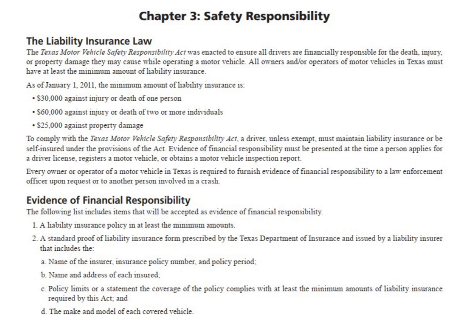Evidence of financial responsibility. The following list includes items that will be accepted as evidence of financial responsibility. 1. A liability insurance policy in at least the minimum amounts. 2. A standard proof of liability insurance form prescribed by the Texas Department of Insurance and issued by a liability insurer. That includes: A. Name of the insurer, insurance policy number, and policy period. B. Name and address of each insured. C. Policy limits or a statement the coverage of the policy complies with at least the minimum amounts of liability insurance required by this Act, and D. The make and model of each covered vehicle.